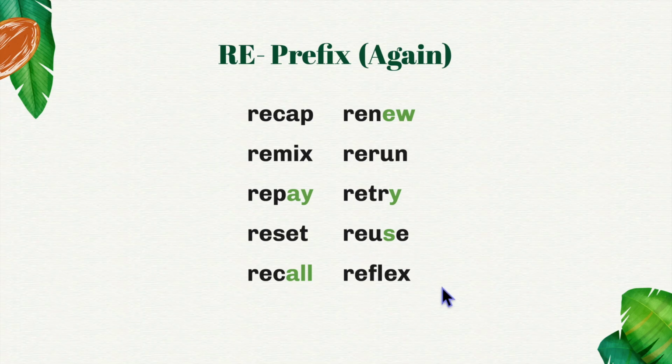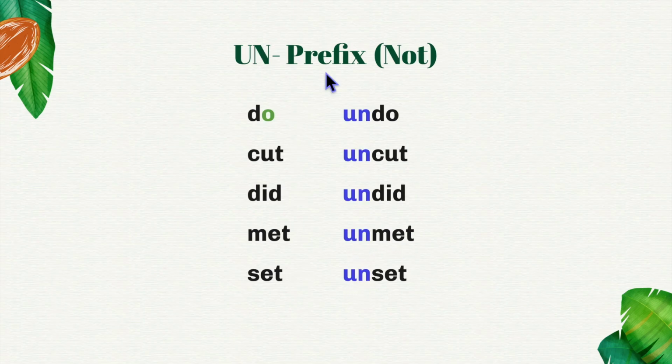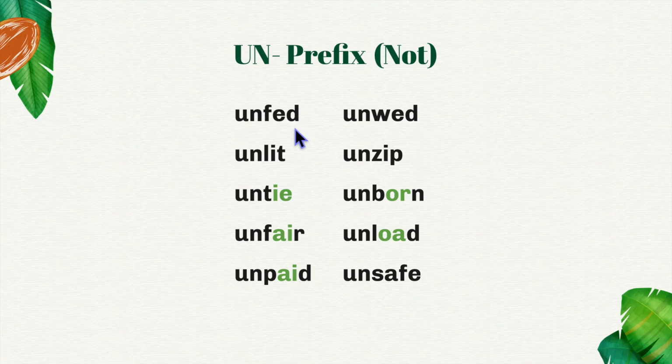Reuse. Reflex. Un is a prefix that means not. This O is going to have the sound of oo. Do, undo. Cut, uncut. Did, undid. Met, unmet. Set, unset. Unfed, unlit. IE at the end of a short word has a long I sound, so this root is tie.